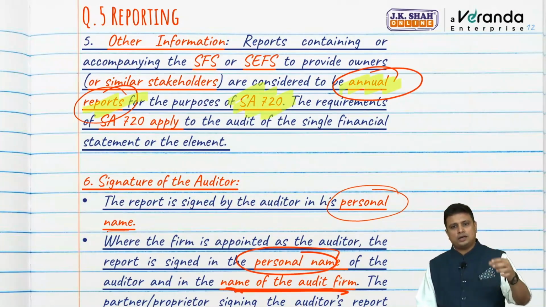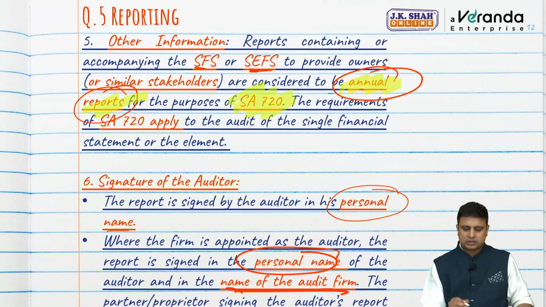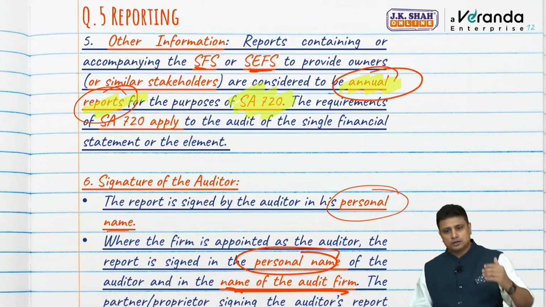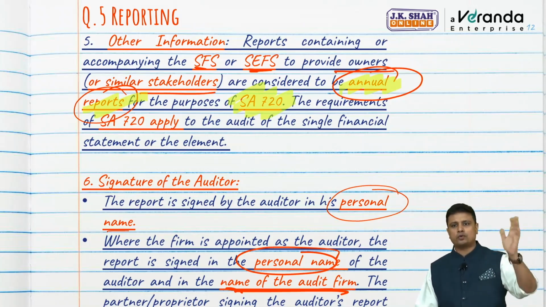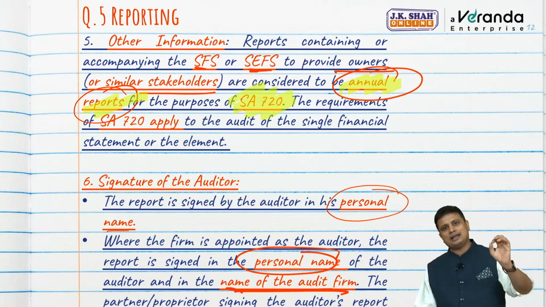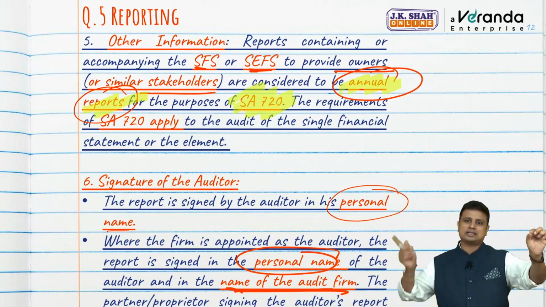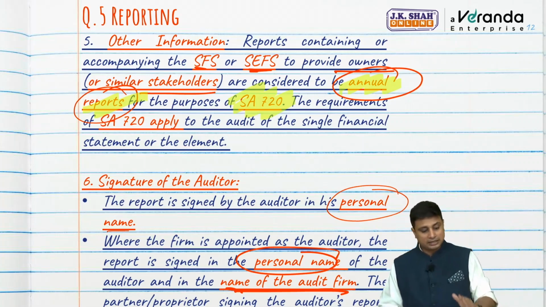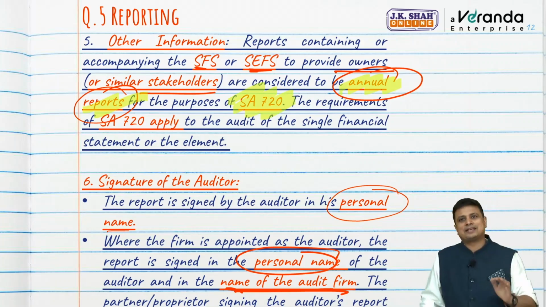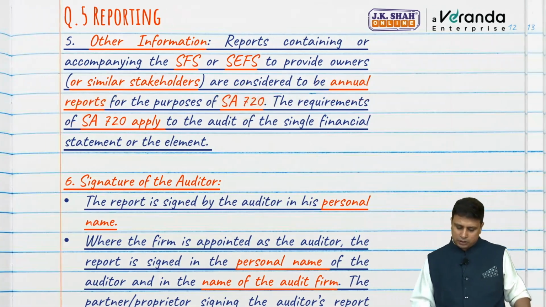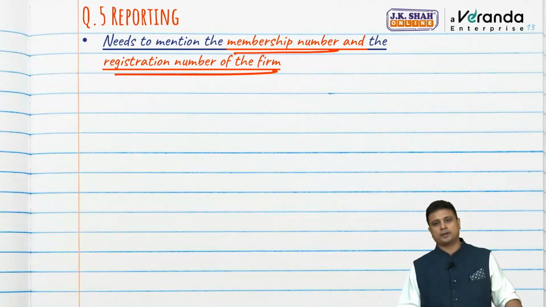If there are reports containing the single financial statement or specific element financial statement to the owners or similar stakeholders, who are the specific users, then it will be considered an annual report and SA 720 will also apply. Signature will be in the personal name. If there is a partnership firm, we'll write the partnership firm name as well. Then we'll write the membership number and the firm registration number.